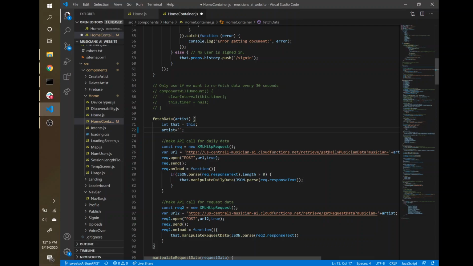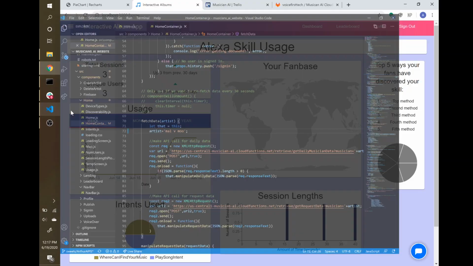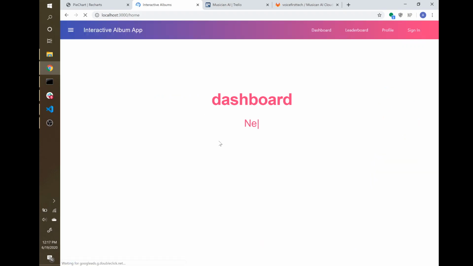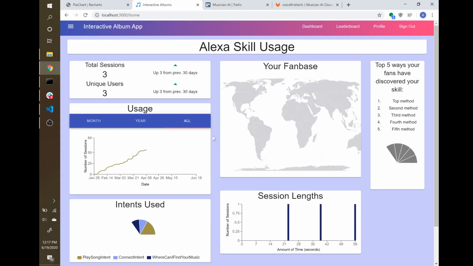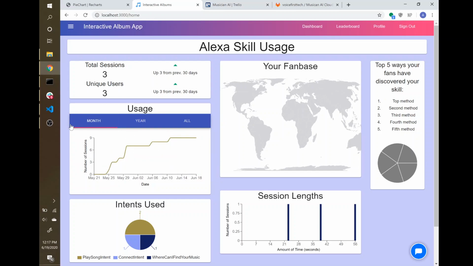Now let's see one other musician's data. So let's take a look at Malvi Moves. So it's similar since the data hasn't been out for too long, but you can see this usage plot looks different. No sessions in the past week. Yep. There it is.